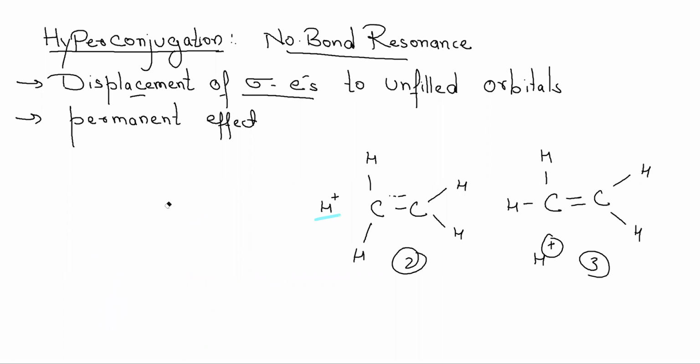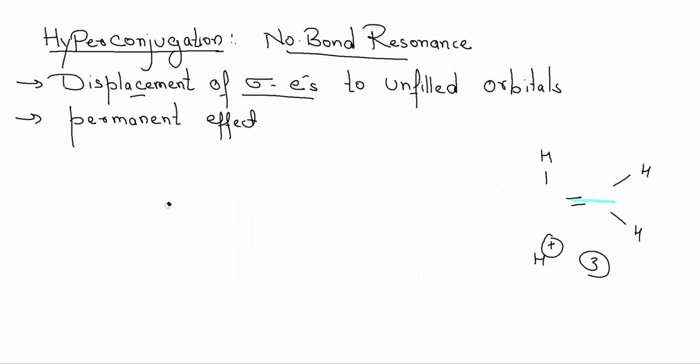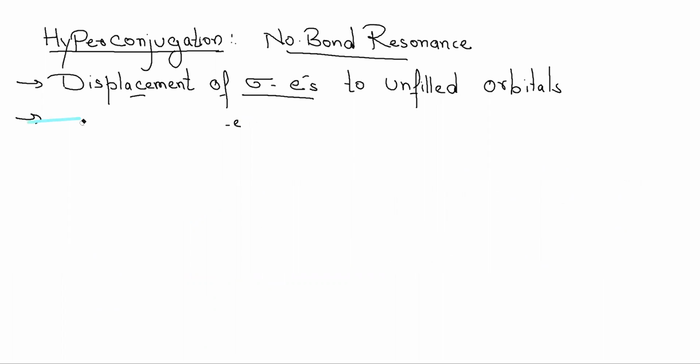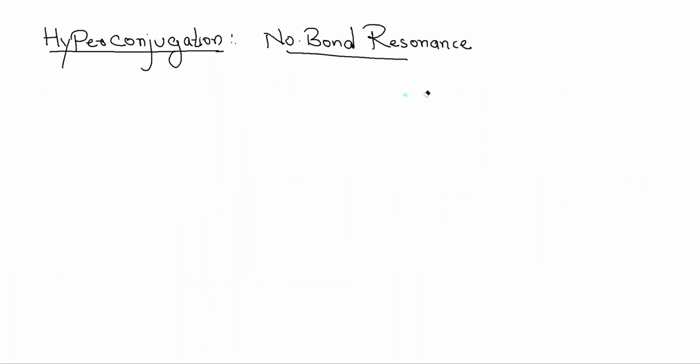Hyperconjugation has a lot of applications in organic chemistry; time and again you will be introduced to this concept. So it is just displacement of sigma electrons towards the unhybridized orbital. It is not necessary that it is only what I showed you, it can be a carbocation, it can be anything. It can be a double bond also. For example, this particular double bond.